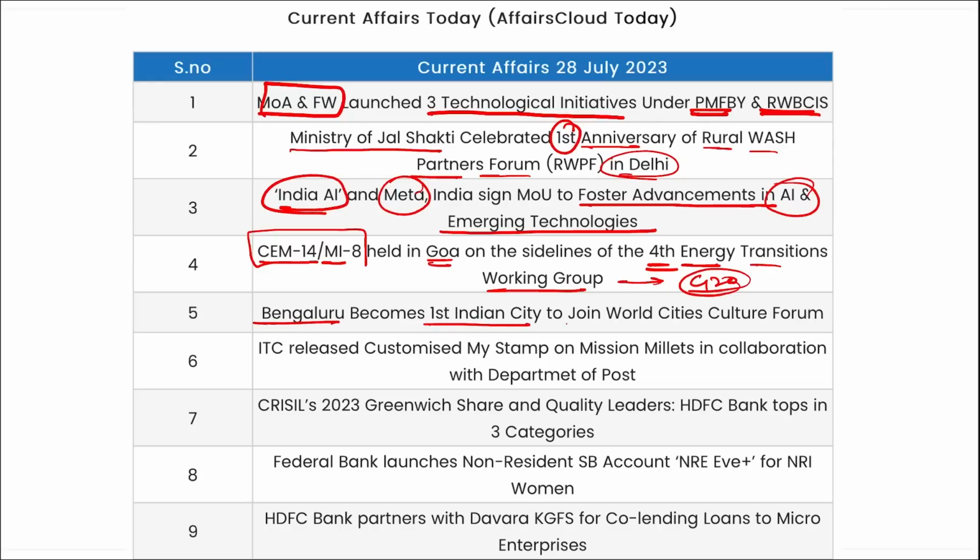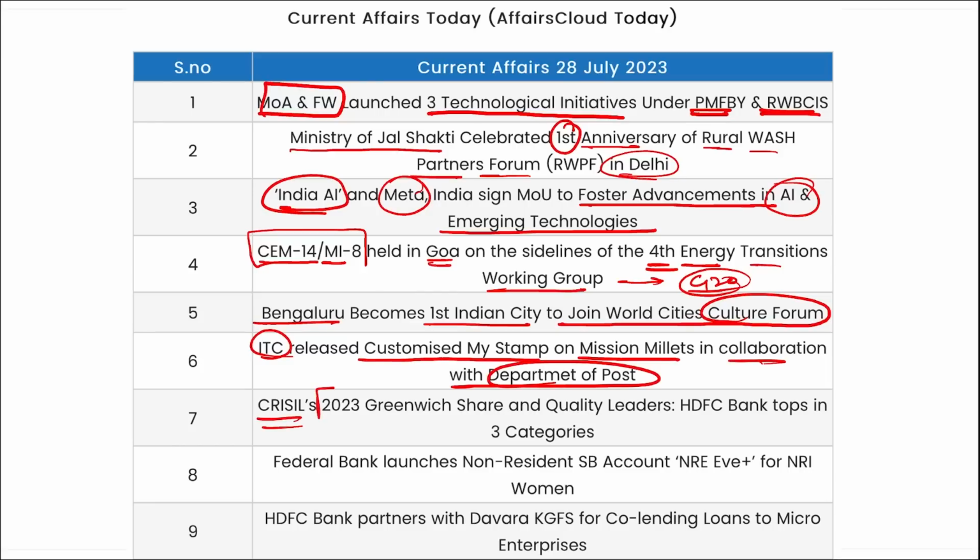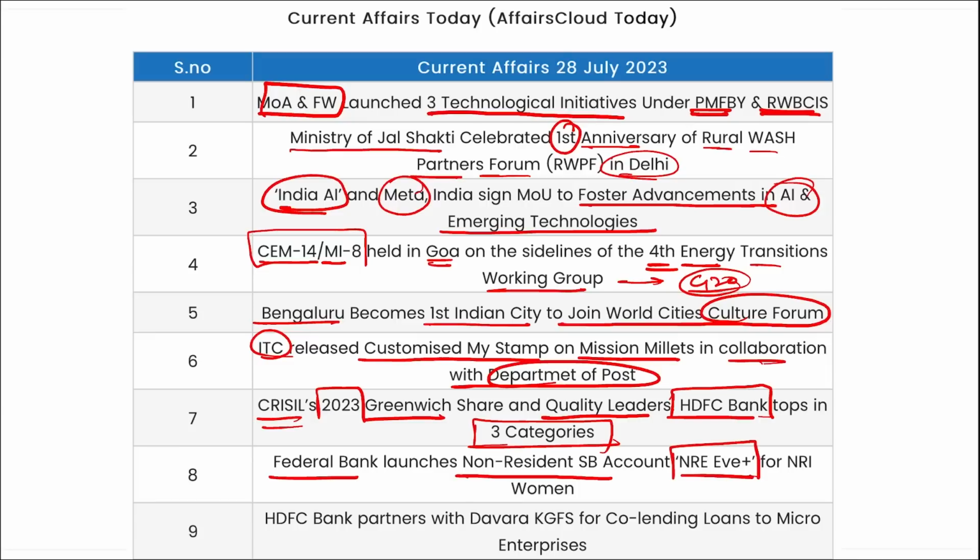Bangalore became the first Indian city to join World Cities Cultural Forum. ITC released a customized My Stamp on Mission Millets in collaboration with the Department of Posts. CRISIL's 2023 Greenwich Share and Quality Leader report was released, and HDFC Bank has topped in 3 categories here. Then Federal Bank has launched a non-resident savings bank account, NRE Plus, for NRI women. HDFC Bank partners with whom? With Dwara KGFS, for co-lending loans to micro enterprises.